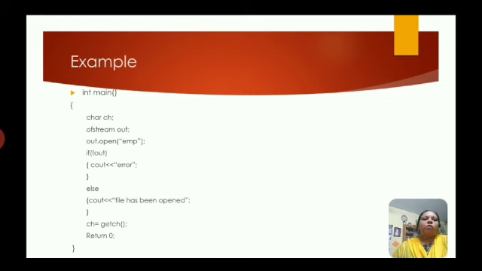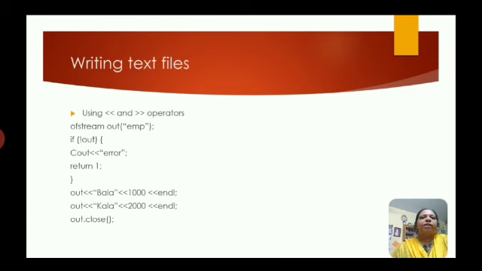If not out, that means the file cannot be opened, and we have to print an error message using cout. Else the file has been opened, so you just give one message in cout, file has been opened, and ch is equal to getch(), then return 0. So this is just a simple program to open the file. We didn't write anything, we didn't read anything, just opened the file.